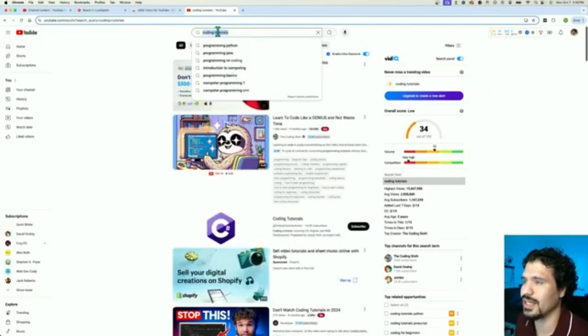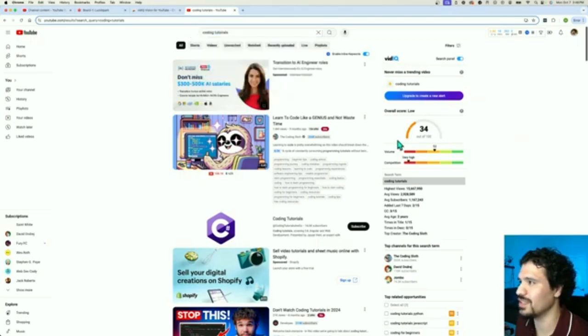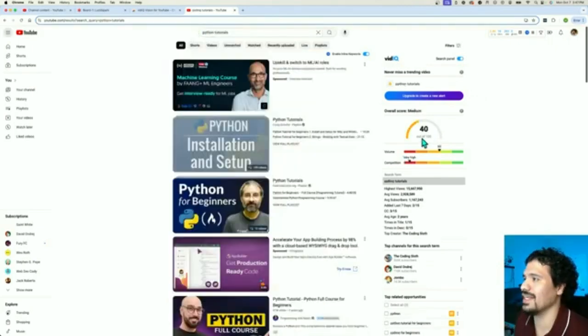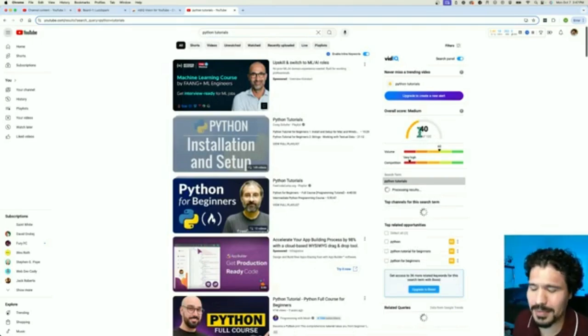Now you can see up here, I searched for coding tutorials, and you can see here that the ranking is pretty low. It's giving a 34 out of 100, which is of course a super low score. And we can see that while the search volume is pretty high, the competition of people making content around it is even higher. So that means that yes, it's a popular topic, but it's also competitive for creators making content around this topic. Now, let's say we want to be a little bit more specific. Let's say we want to do Python tutorials. And here we get a 40 out of 100. That's a little bit better than 31.